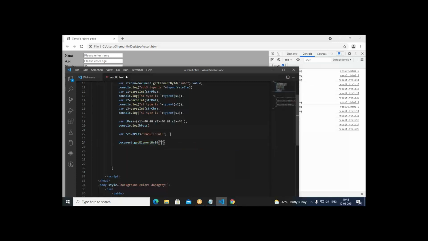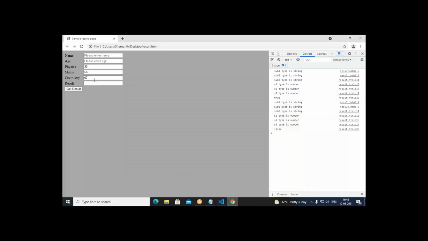Then in this we put hash, then write result. Then here dot value equal to res. Like this you can assign. So this will be giving you the result, pass or fail, you can see now in the HTML element. Here in the result you get, depending on the marks.